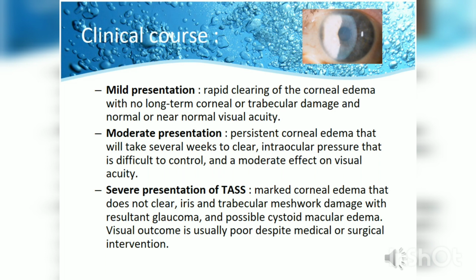In severe cases, there will be marked corneal edema that does not clear. The iris and trabecular meshwork damage will be there with resultant glaucoma, and there could be a possibility of cystoid macular edema. The visual acuity is usually poor despite the medical as well as surgical treatment.